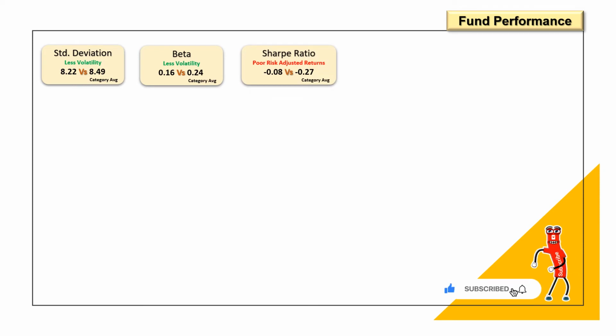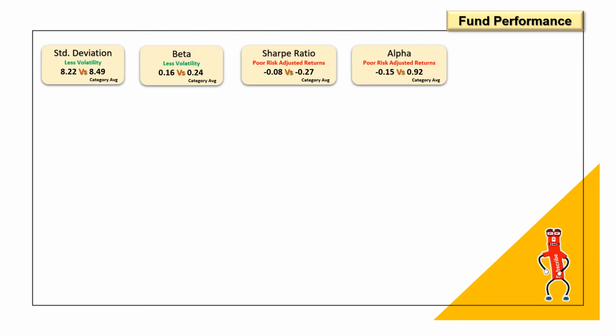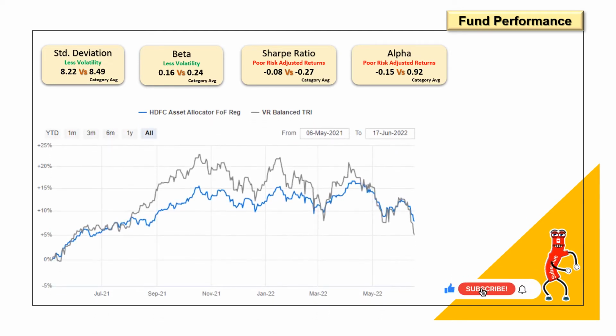Sharpe ratio indicates how much risk was taken to generate the returns. Higher the value means the fund has been able to give better returns for the amount of risk taken. Higher the Sharpe ratio, better is the fund. Now, as we know, we won't be able to judge much because this fund is yet to complete its 3-year period. So let's wait for that. The alpha indicates how the fund has generated additional returns compared to the benchmark. As of now, we can see it's a poor alpha. Let us now see the benchmark comparison.